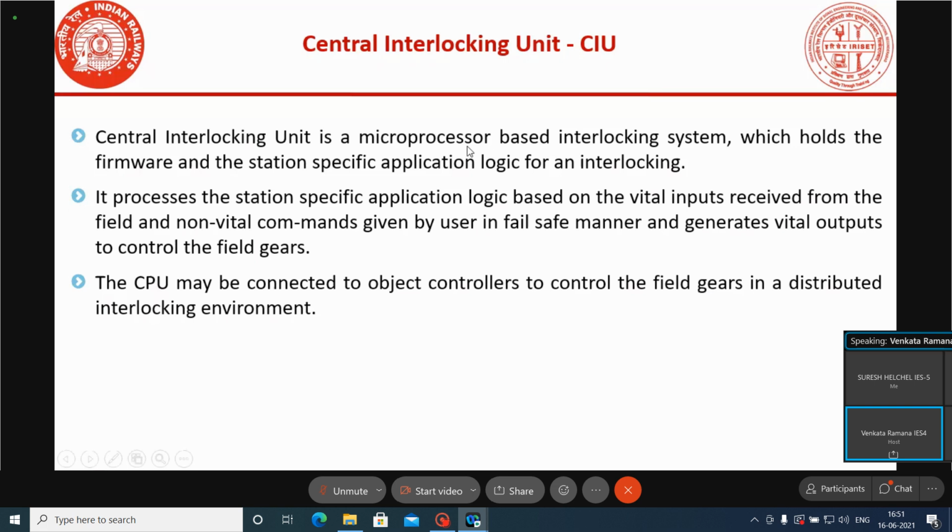Central interlocking unit is a processor based interlocking system which holds the firmware. Firmware means executive software, and the station's specific application logic for interlocking.